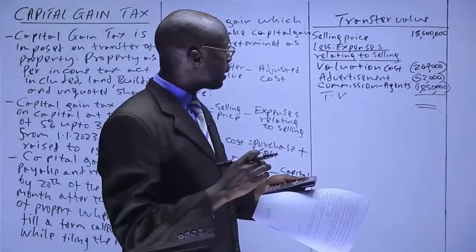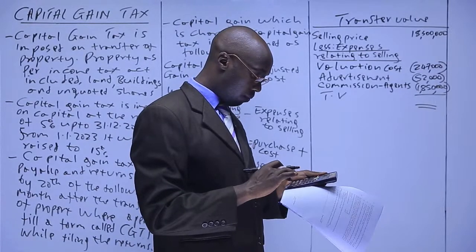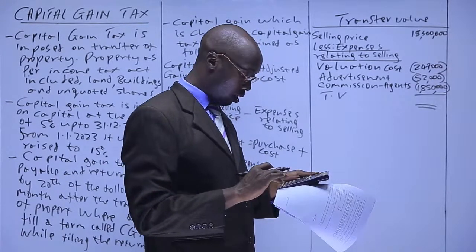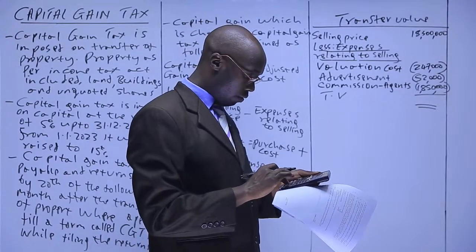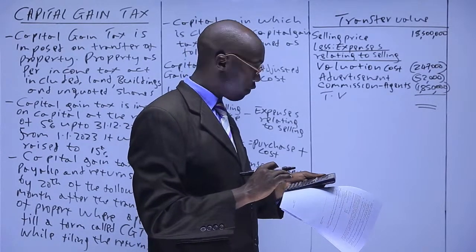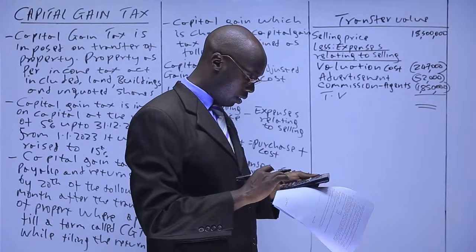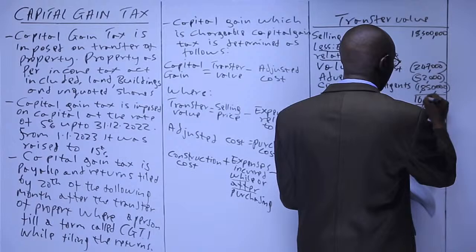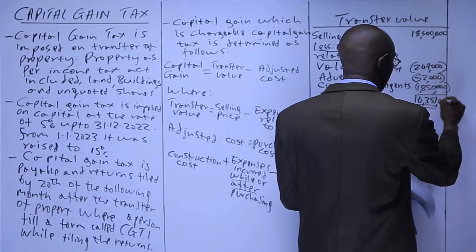So this will give us the transfer value. We take 18,500,000, we minus 247,000, we minus 52,000, and we minus 1,850,000, which gives us 16,351,000.